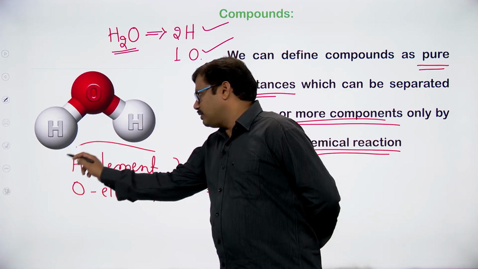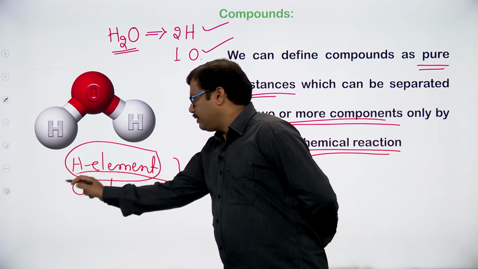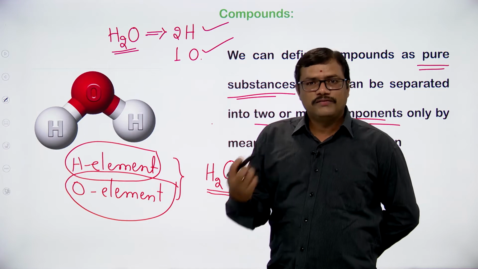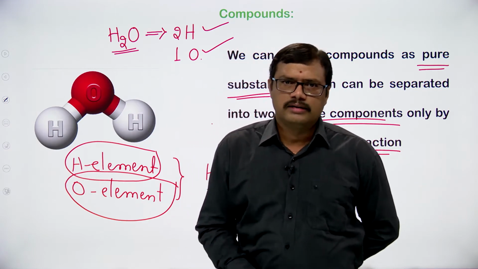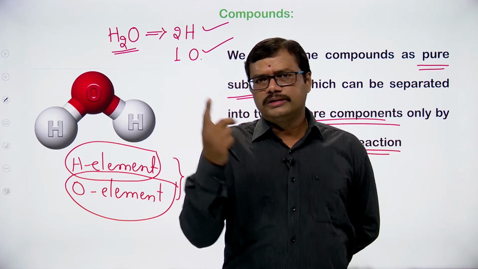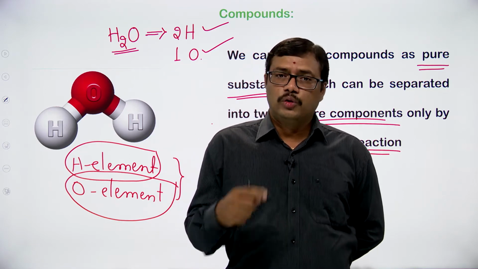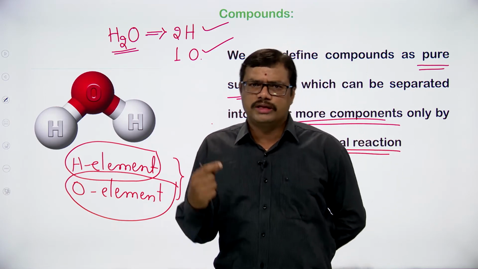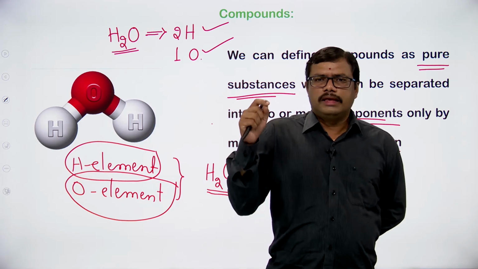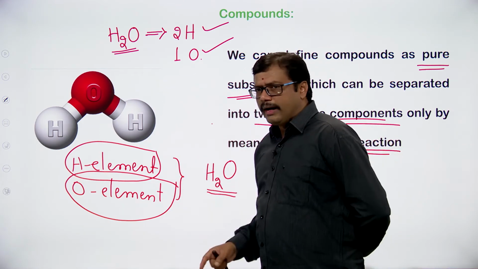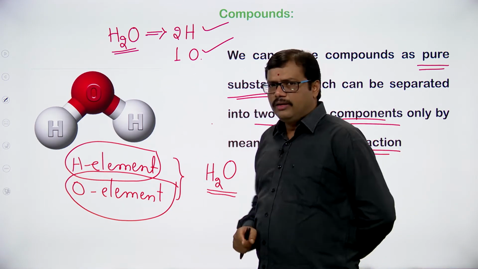Whatever hydrogen atoms you supply, whatever oxygen atoms you supply, for the formation of water we require 2 hydrogens and 1 oxygen atom. So one more definition we can give in this case. What is that? The elements can combine with one another to produce the compound.